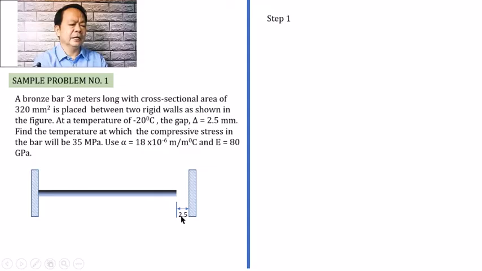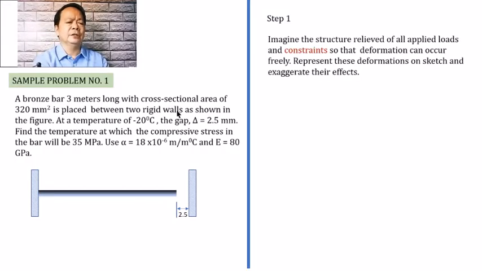And there is a gap between the bar at the initial temperature of negative 20 degrees Celsius. So if we're going to follow the first step, that is to imagine that the structure be relieved of all loads and constraints so that we will be allowing the deformation to occur freely on the material, then here is what will happen. So if we shall be removing this wall, then we consider that there will now be a change in temperature. Particularly, we expect that the temperature will increase.